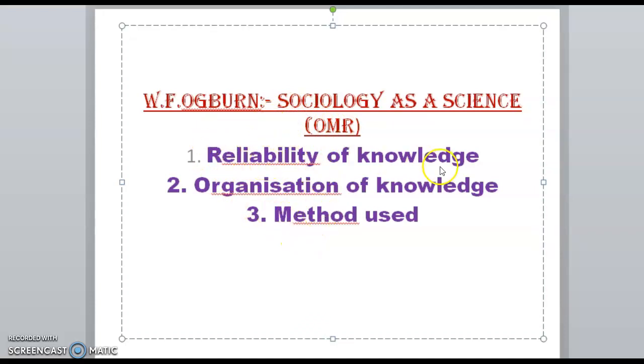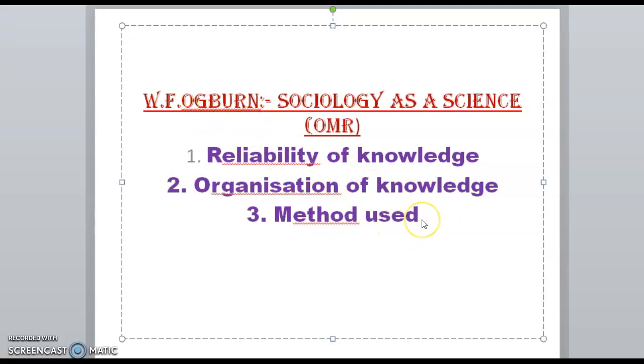For reliability of knowledge, we can say maybe Durkheim's theory of suicide, or Karl Marx's theory of historical materialism. There is reliability of knowledge, so we can rely on that particular knowledge, right? Organization of knowledge means when we are studying Durkheim's social fact, or Protestant ethic and the spirit of capitalism, here the knowledge and the facts are very much organized, right?